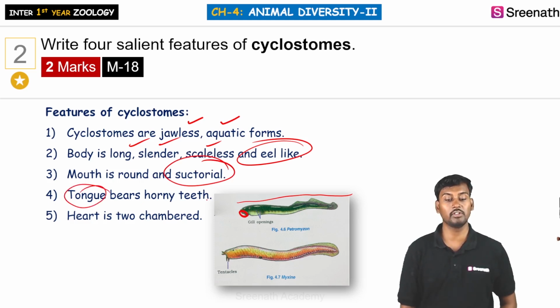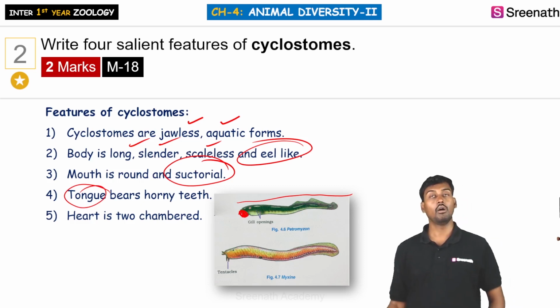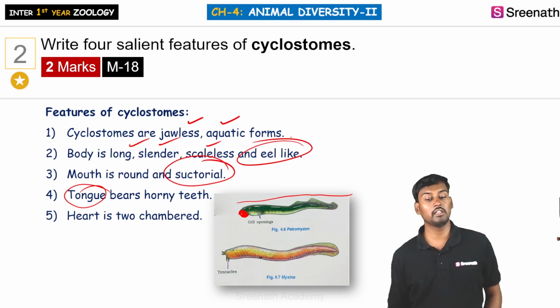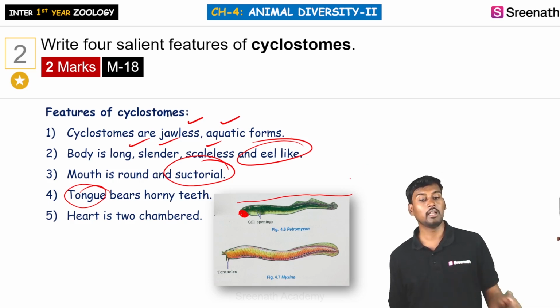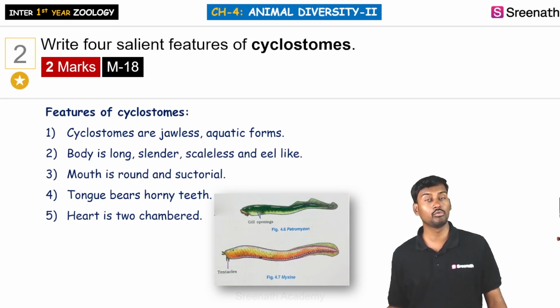The tongue is the one which bears horny teeth, and the heart is generally divided into 2 chambers. So this is the structure of the cyclostome. We can see they don't have any jaws, they are aquatic, they have a round mouth, they are long and slender and appear like an eel. The tongue bears horny teeth, and they are suctorial, means they are involved in sucking the juices from the host organism. The heart is 2 chambered.